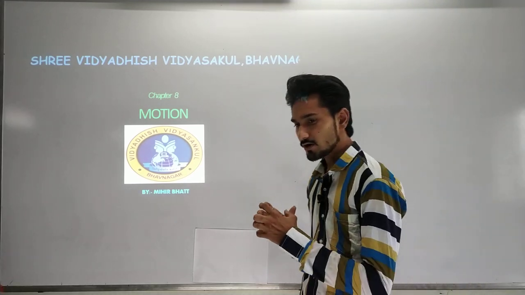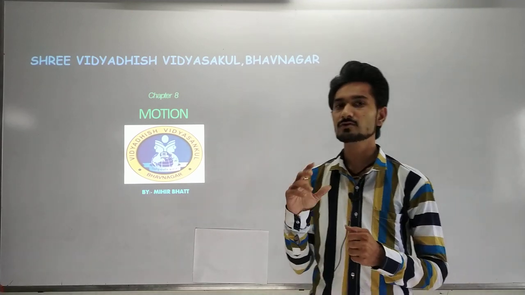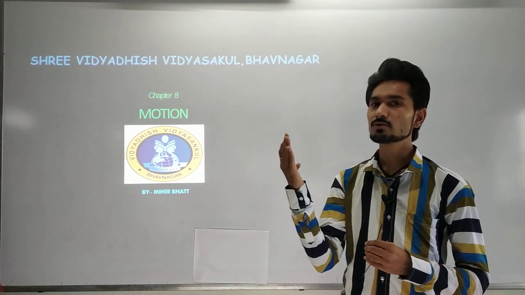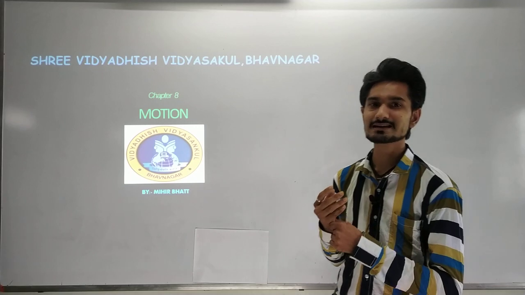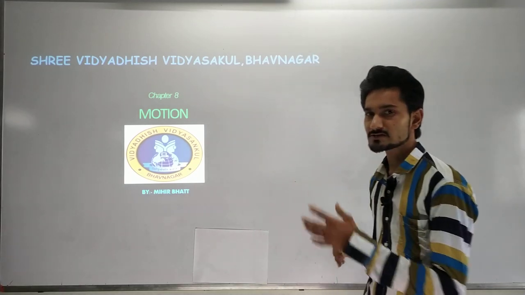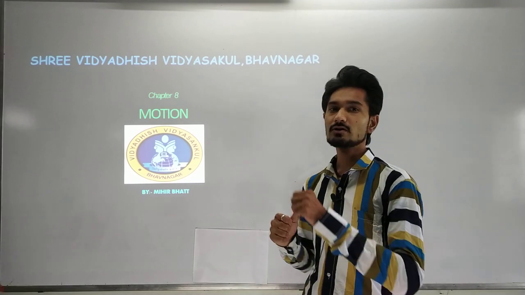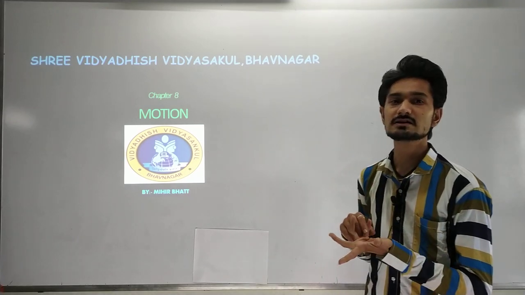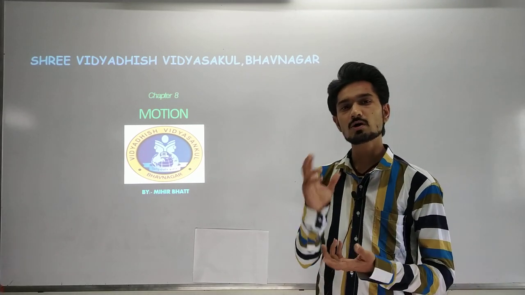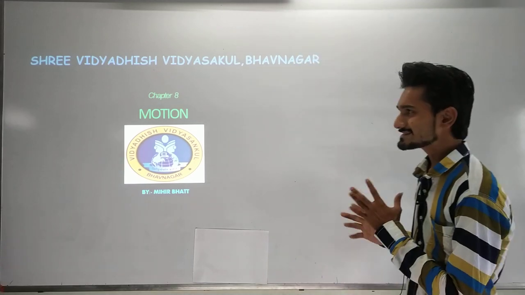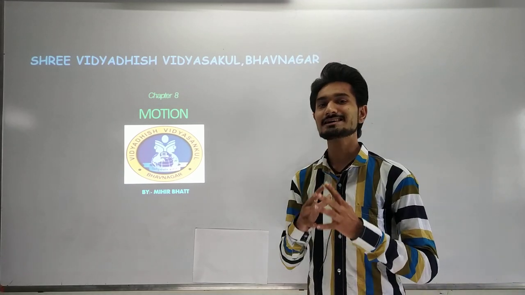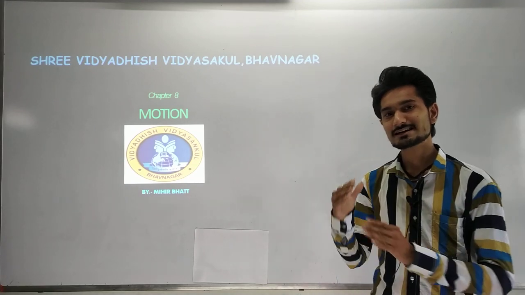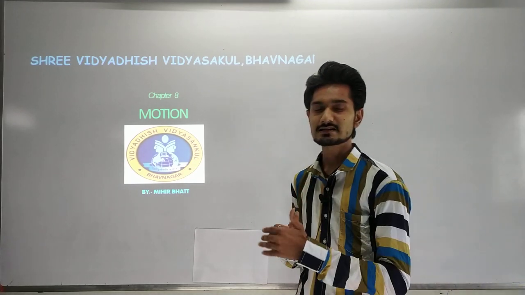If you are looking at the mobile in your hand, at this moment the mobile is not moving at all. From your perspective, the mobile is in a rest position. But if I change the reference point, for example, in reference to the sun, our whole earth is continuously moving. So your mobile will also be moving. Whenever the perspective changes, the object's state changes: we can say it is in a motion state or in a rest state.